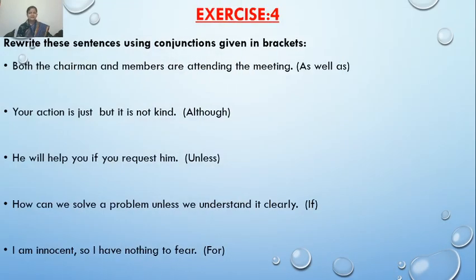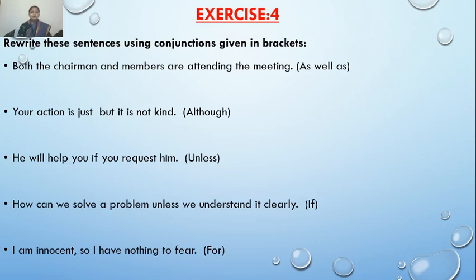Clear? Now let's come to the next exercise. Exercise 4. Exercise 4 you have not solved in the notebook. So you must write the answers parallel in your book, children, as we are going to solve it. And I want you also to please solve before me even. Okay? Now look at the exercise at page number 123.